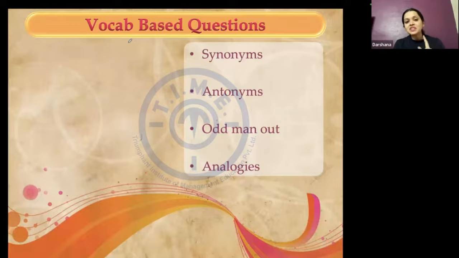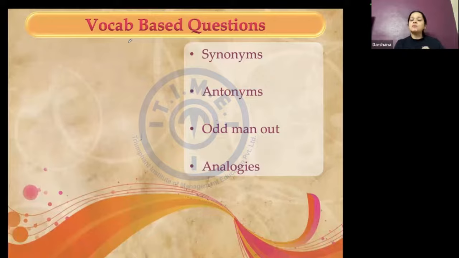So I am getting tested on 30 words at a given point in time in a set of 5 questions on synonyms. Now, if I have synonyms and antonyms and odd man out and analogies, it is as good as getting tested on at least 80 to 90 words. I'm saying at least 80 to 90 words, and I have not spoken about usage-based questions so far.